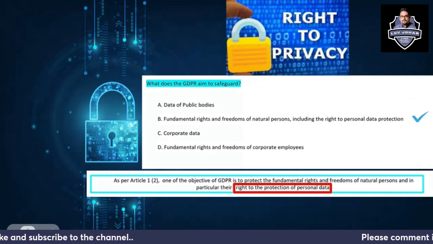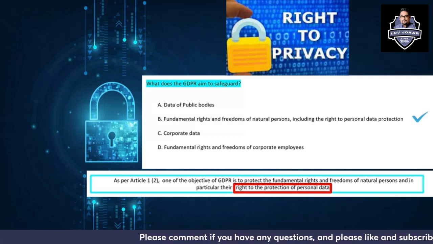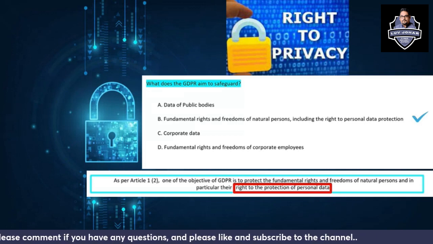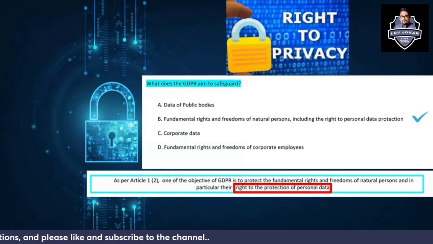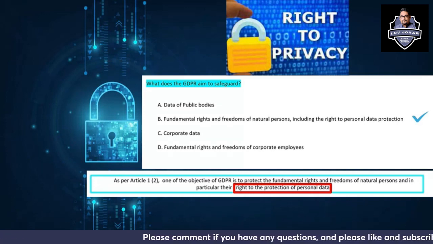What does GDPR aim to safeguard? Okay, so GDPR basically is since right to privacy. So fundamental rights and freedoms of natural persons, including the right to personal data protection. That is why GDPR is in place. Okay, and Article 1 also says the same. One of the objectives is to protect the fundamental right and freedom of natural persons, and in particular their right to the protection of personal data.